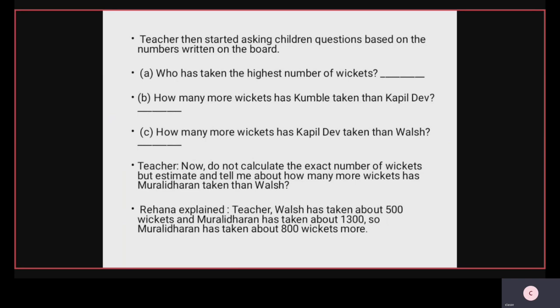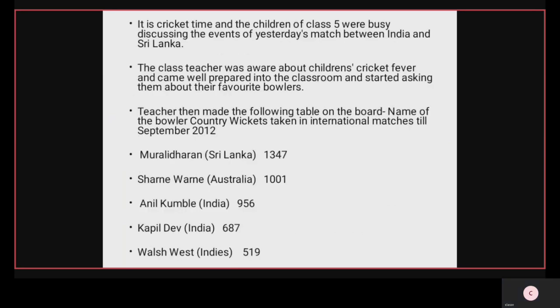Depending on rounding to nearest values, nearest tens or hundreds. Question A, about how many more wickets has Muralidharan taken than Kapil Dev? Here, number of wickets of Muralidharan 1347.